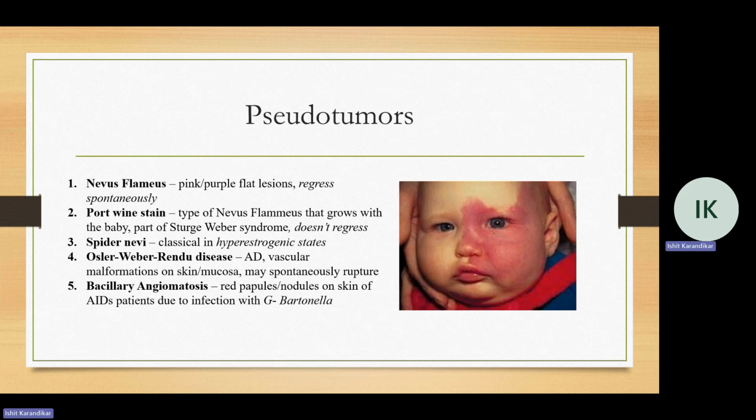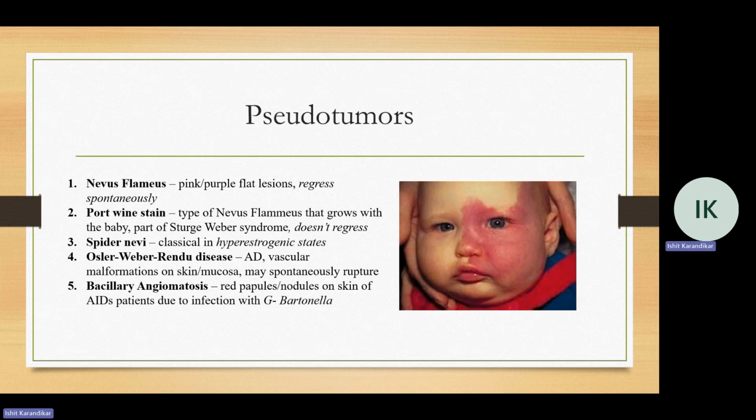Now, the most common ectasia is nevus flammeus, as you can see in this picture. It is a dilation in the dermis. It presents with pink to purple flat lesions on the head and neck that usually regress spontaneously around puberty. Port wine stain, on the other hand, is a type of nevus flammeus that grows with the baby.